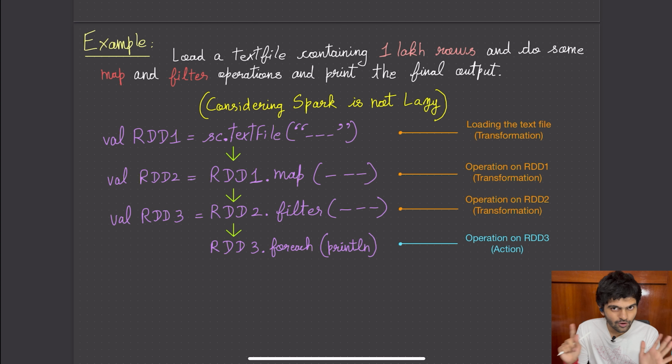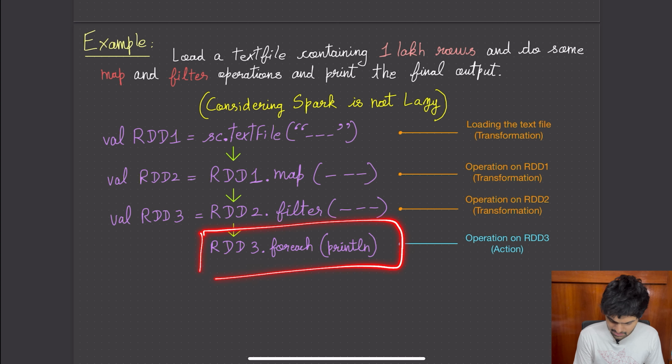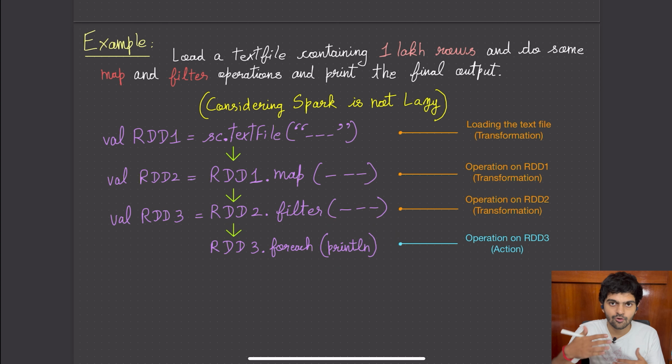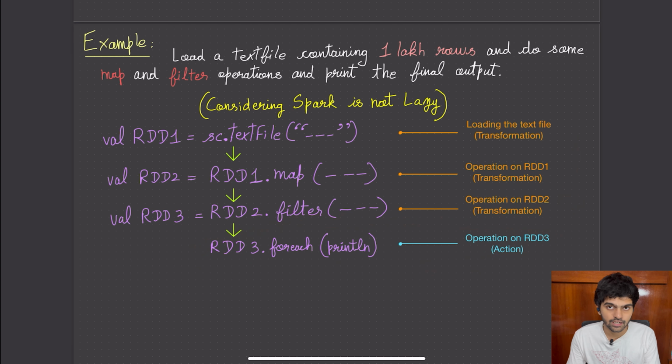Now, we are going to assume that Spark doesn't use lazy evaluation, and I've written some Scala code here. In the first step, I'm reading that data from a text file, then storing it in an RDD named RDD1. In the second step, I run a map function on top of this data. In the third step, I do a filter on top of this data. In the last step, I'm calling an action, which will print all the records in the RDD. Until I call this action, all these steps will not get executed.